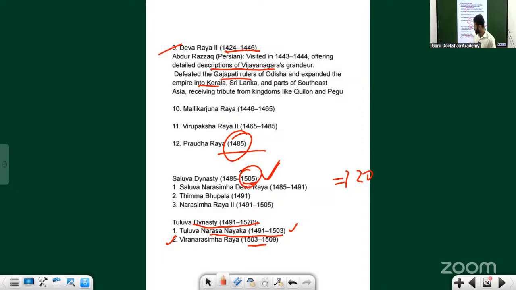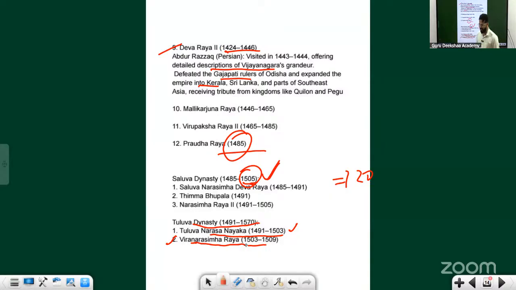Within that foundation, he would have raised his sons, and these sons became more ambitious. When they saw their chance, that the kingdom was now weak, they started their own dynasty. That dynasty is called the Tuluva dynasty. So the real founder of the Tuluva dynasty can be Veera Narasimha Raya.